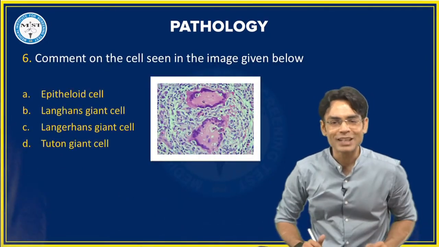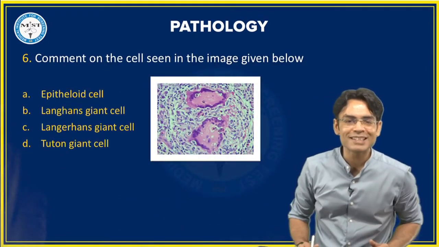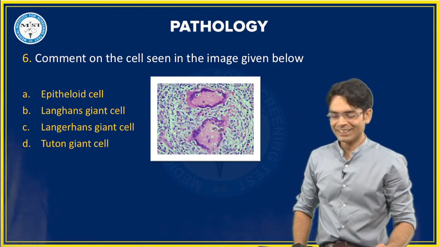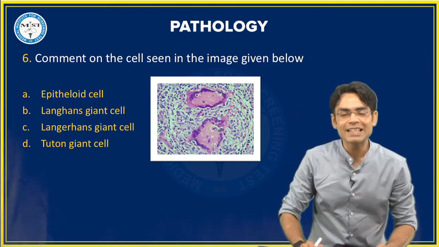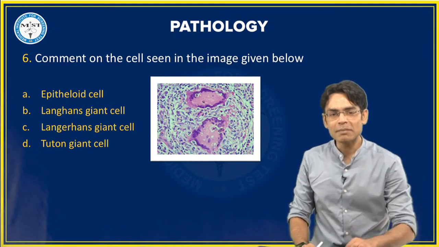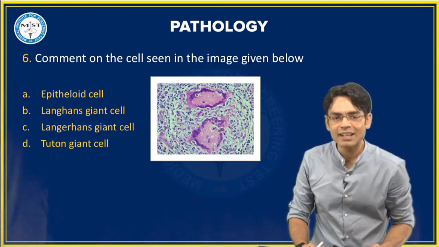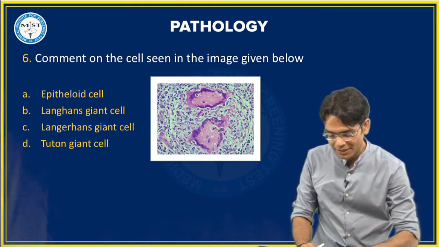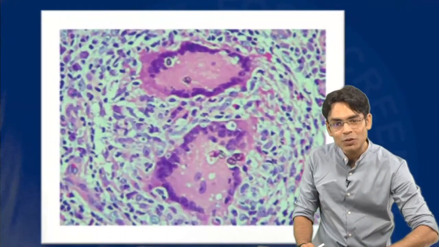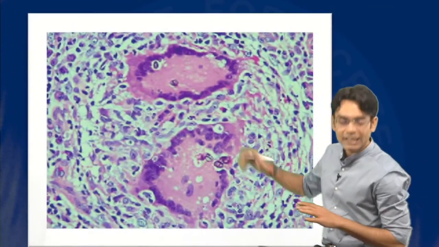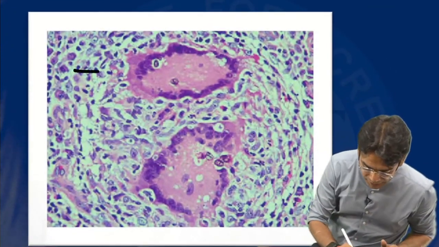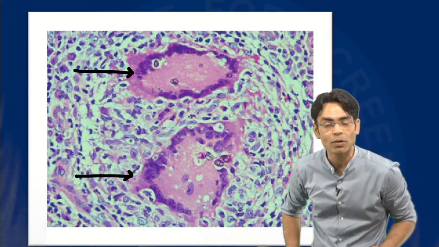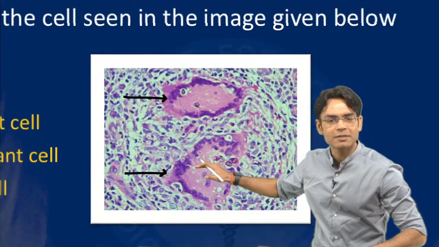Let's see how many people get this question right. Comment on the cells seen in the image given below. Tell me quickly. Is it epithelioid cells, Langerhans giant cell, Langhans giant cell, or Touton giant cell? Okay, so I'll just zoom the image for you, and I am basically talking about this particular cell here, or you can take this particular cell. These cells I'm talking about. So what are these cells?